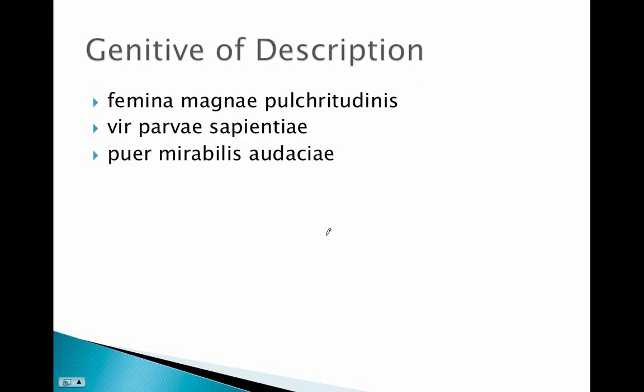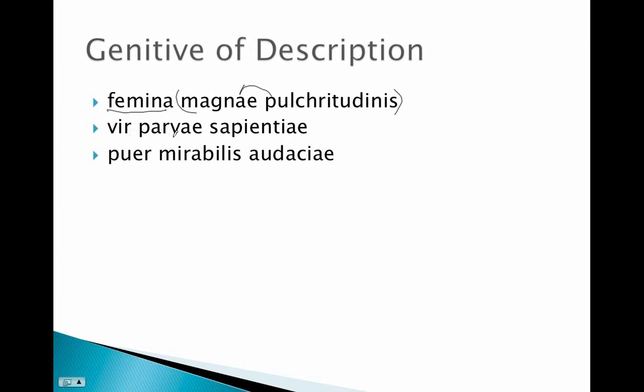The first and easiest way is almost a word-for-word translation of our English phrase, a woman of great beauty. And that's to use the genitive of description. So we have our woman, femina, and then we have this phrase, and this is our genitive of description phrase, magnae pulchritudinis. Here's pulchritude, here's our genitive of description, and magnae modifying it. So a woman of great beauty.